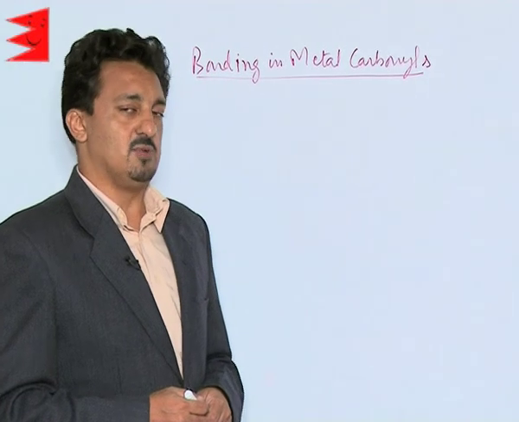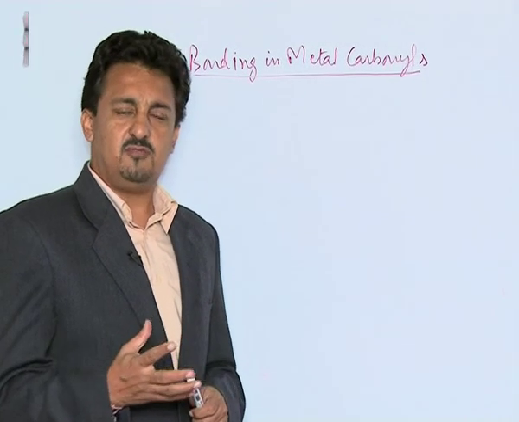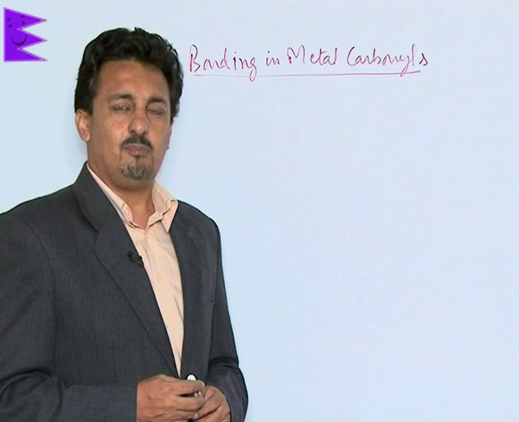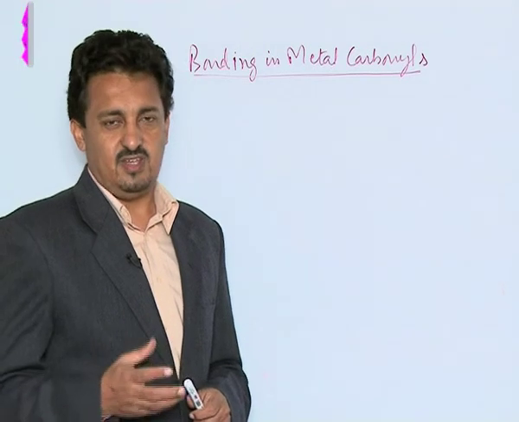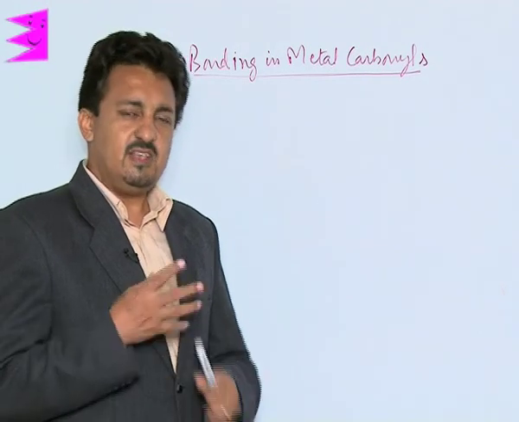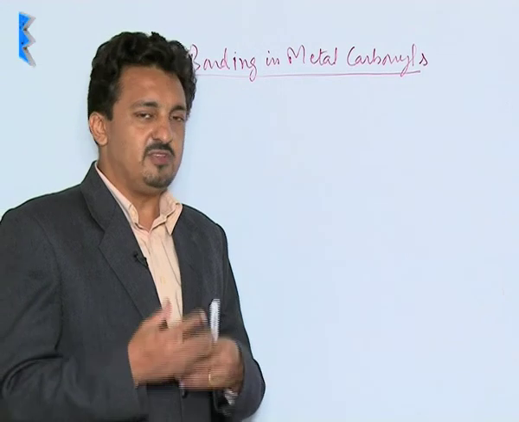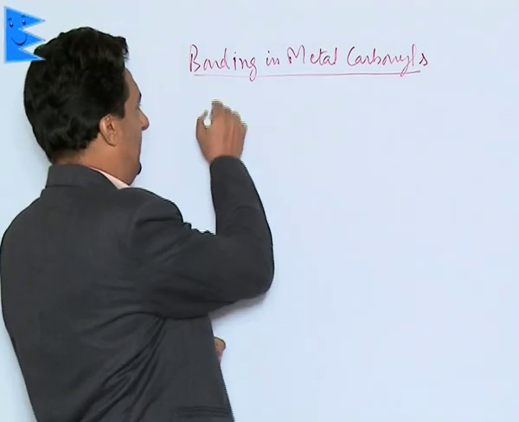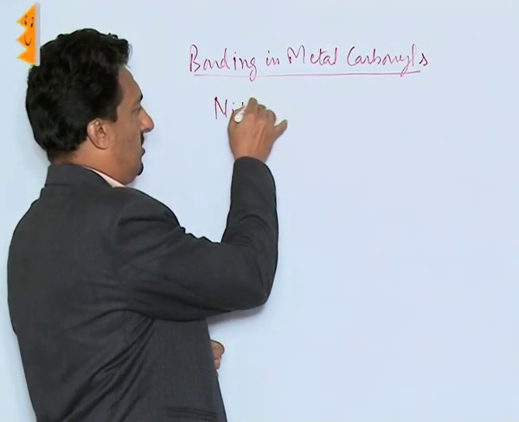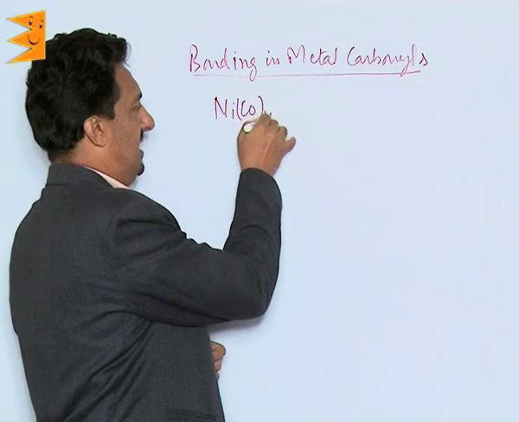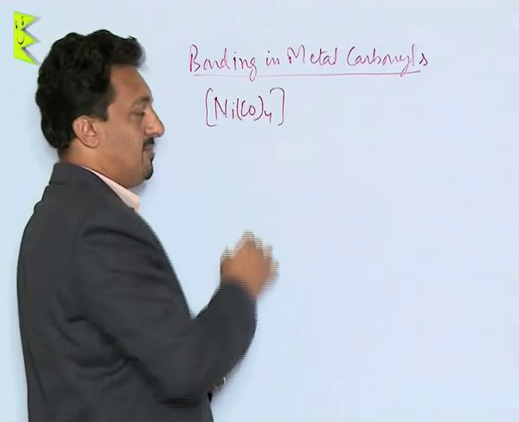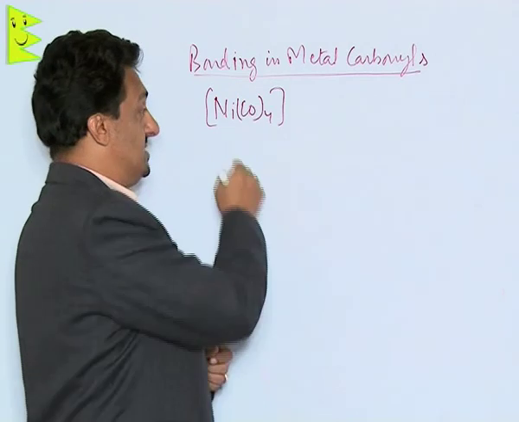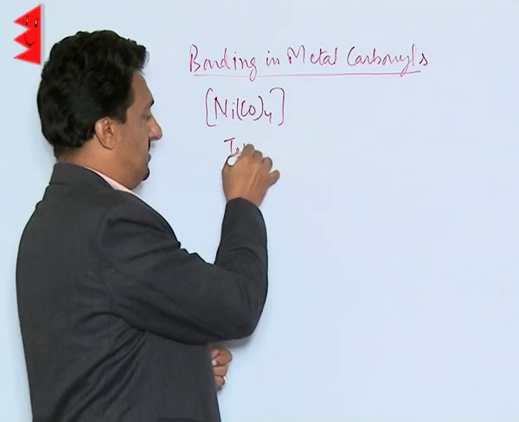Bonding in metal carbonyls. Carbon monoxide forms mainly homoleptic complexes or coordination entities with the transition elements. Now, these coordination entities are of different structures. I can give you an example. We can have carbon monoxide with nickel. It's called tetracarbonyl nickel, which is tetrahedral in shape.